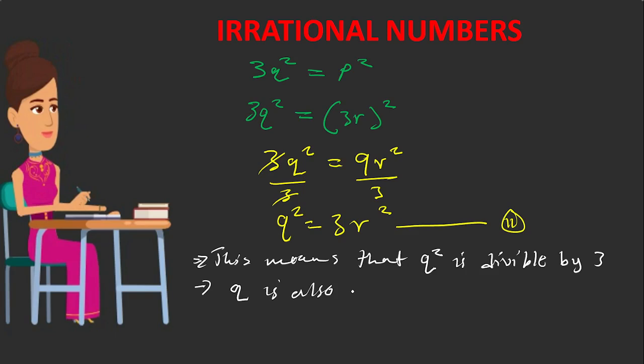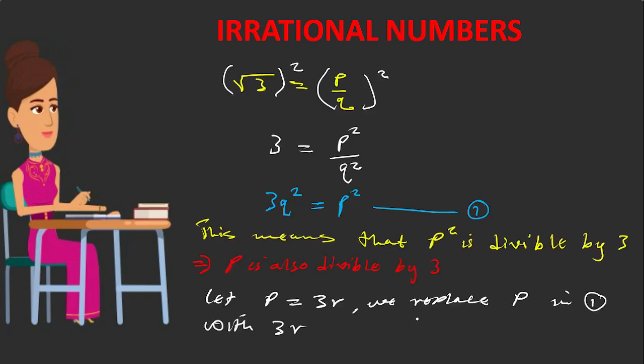If you look at the conclusion we made from equation 1, we said p was divisible by 3. The same thing has happened to q. Q has also been found to be divisible by 3.